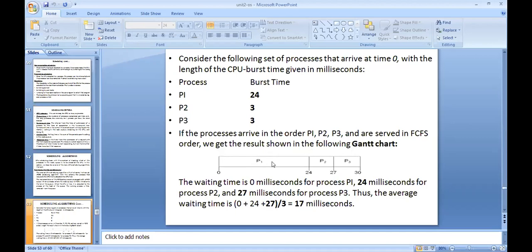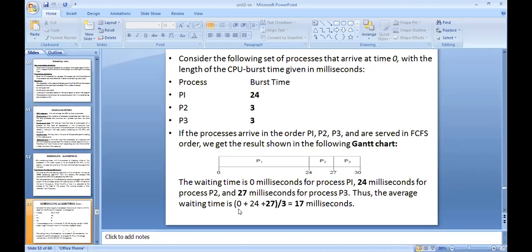So from the Gantt chart, you need to calculate the average waiting time. How much time is P1 waiting for the CPU? P1 is not waiting for the CPU. Why? Because it is the process that came into the ready queue first. Whenever it enters the ready queue, there is no process in the ready queue, so automatically the CPU will be allocated to process 1 at the 0th second. So the waiting time of P1 is 0.